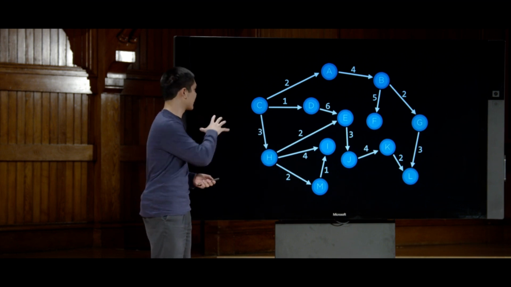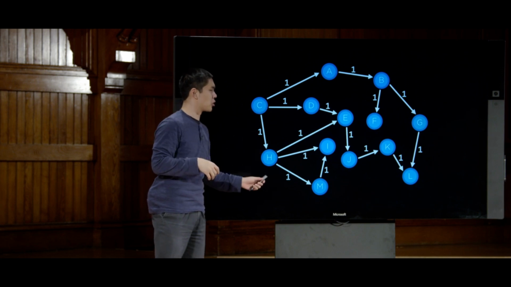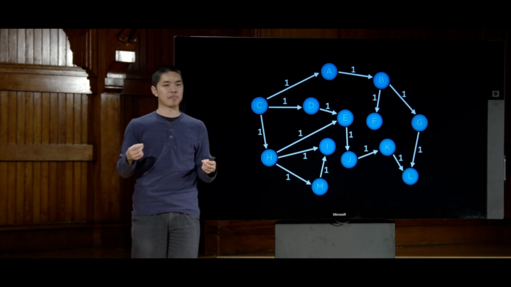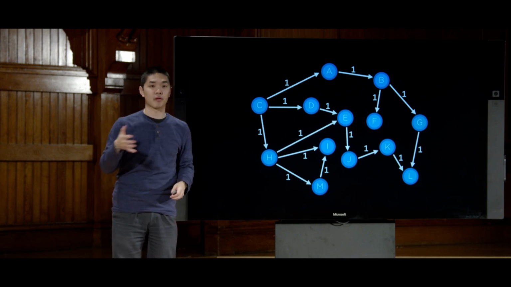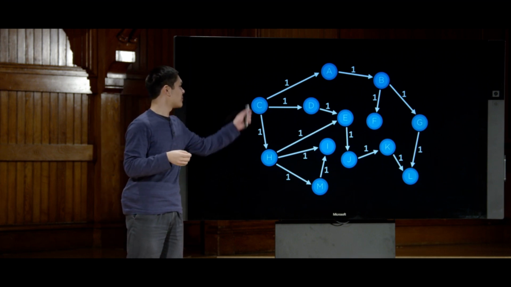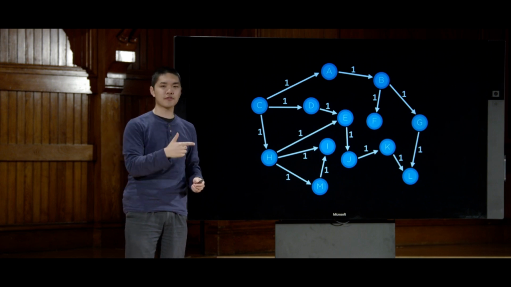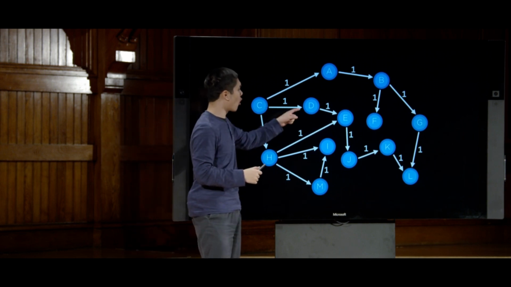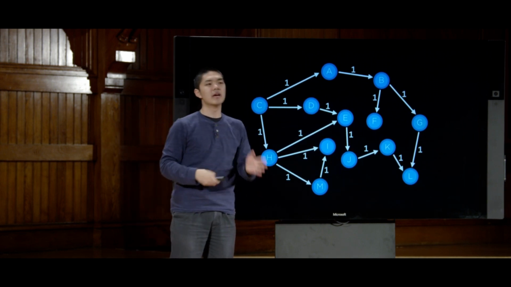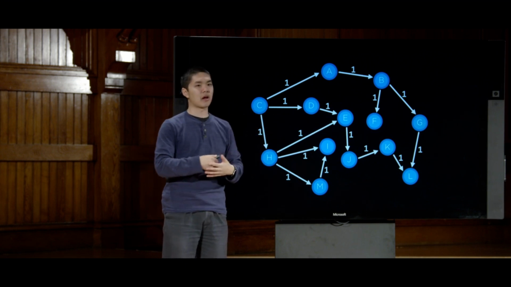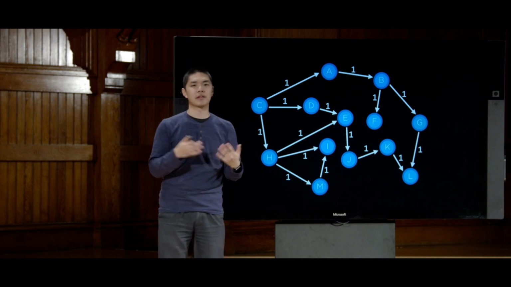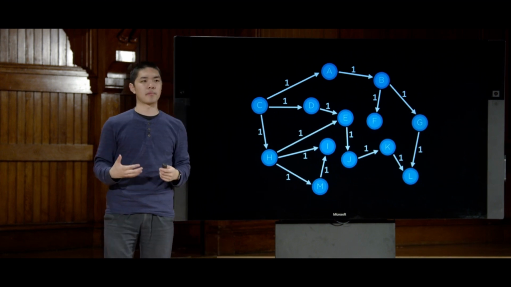In other problems, we can simplify the diagram and just assume that the cost of any particular action is the same. And this is probably the case in something like the 15 puzzle, for example, where it doesn't really make a difference whether I'm moving right or moving left. The only thing that matters is the total number of steps that I have to take to get from point A to point B. And each of those steps is of equal cost. We can just assume it's of some constant cost, like 1.